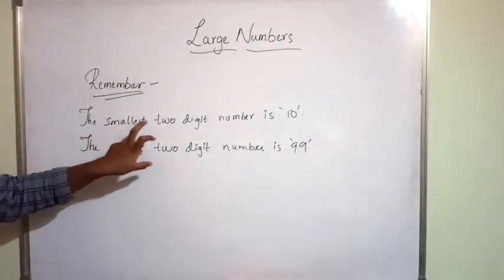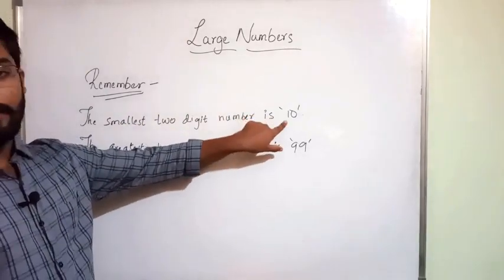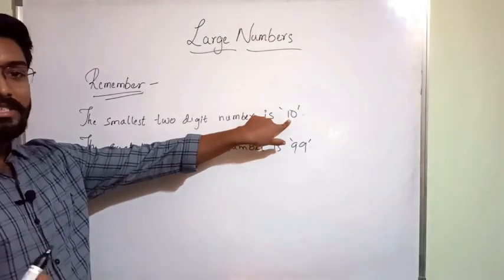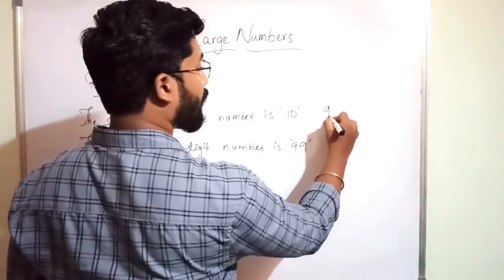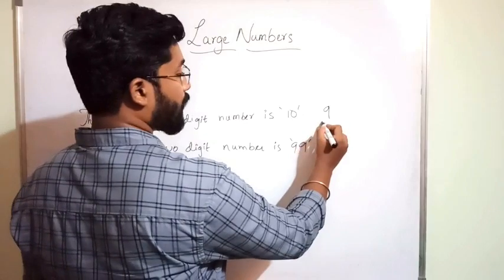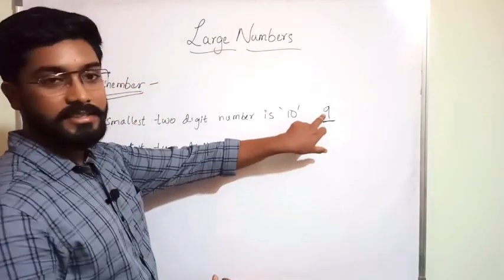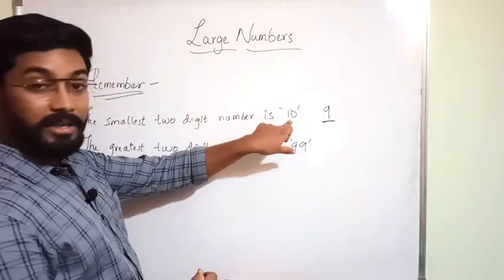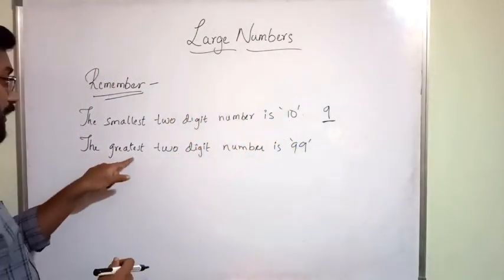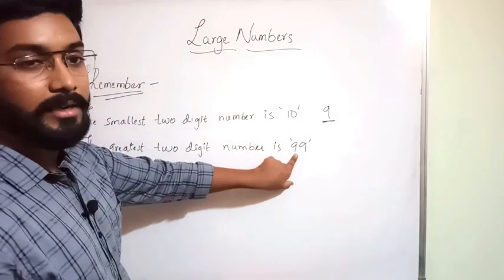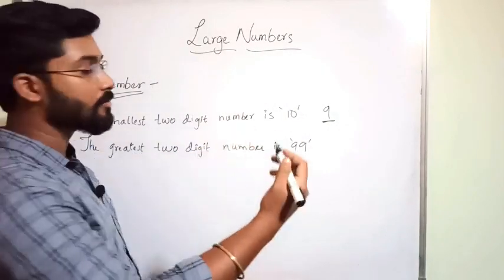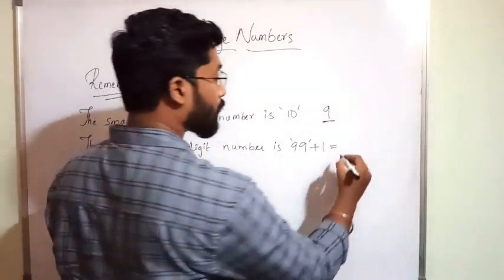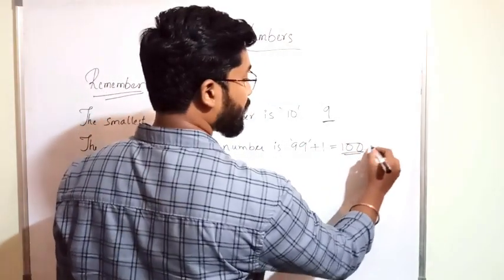So the smallest two-digit number is 10. From 10 only we are going to start. We are going to get two-digit numbers. Before 10 we are going to have only single-digit numbers. So this is the greatest single-digit number, and this is the smallest double-digit number. The greatest two-digit number is 99. After 99 we are going to add 1. After adding 1, what are we going to get? 100. This is the three-digit number.